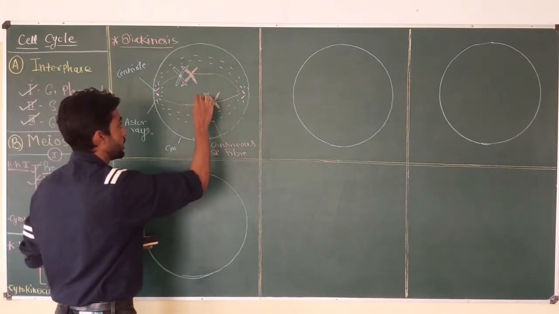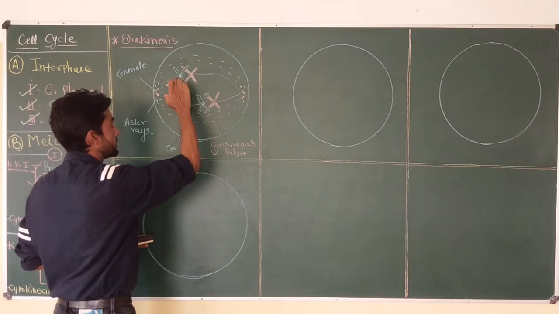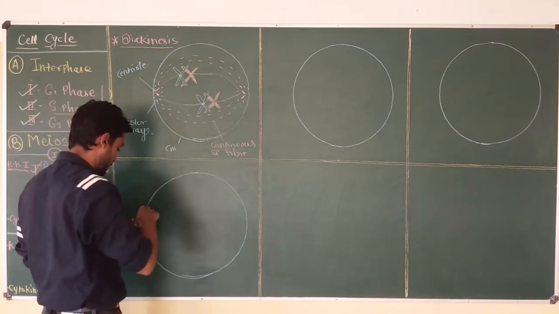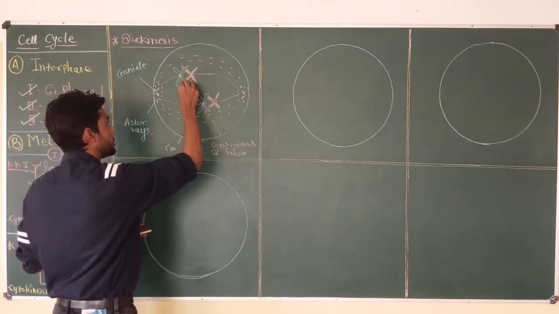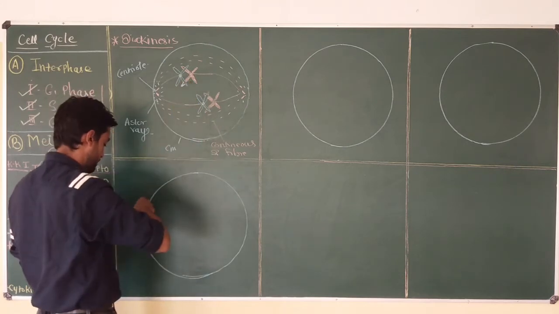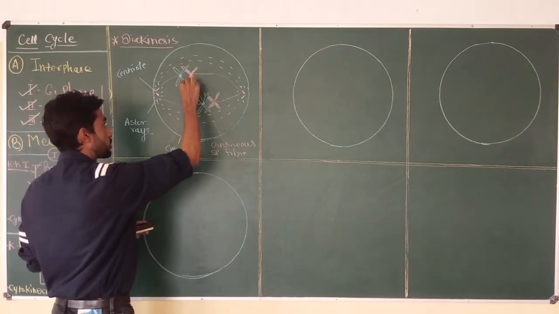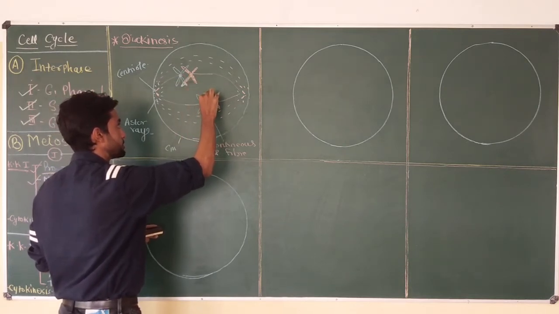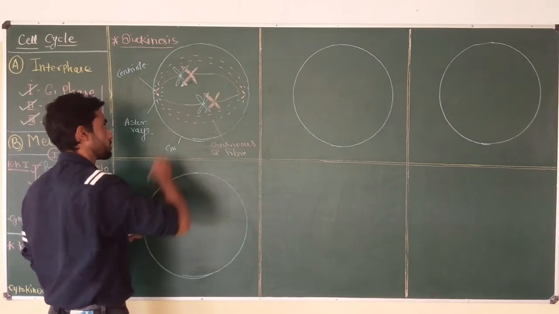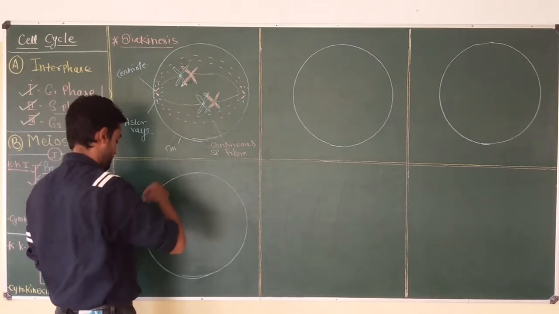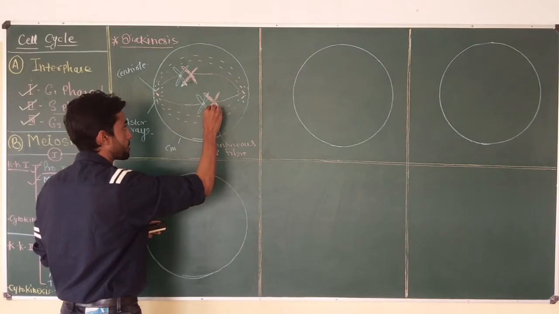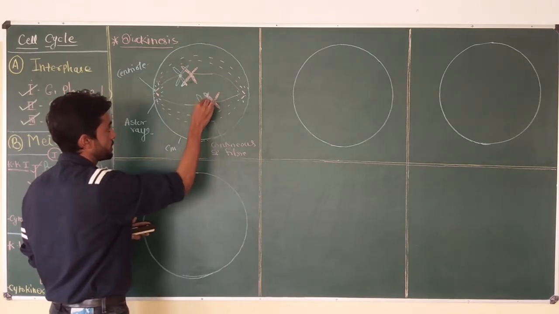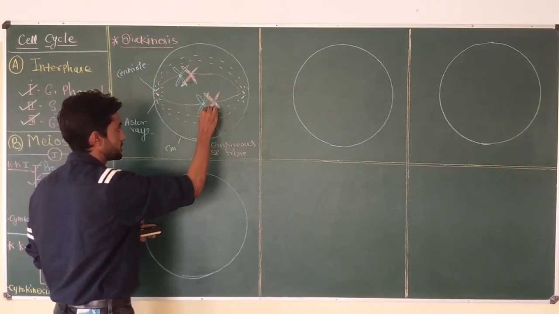So here you can see one fragment from this first chromosome has already transferred to the second chromosome, while the fragment of the second chromosome is transferred to the first chromosome. So genetic material has been exchanged. The point where both these chromosomes are attached is called chiasmata.